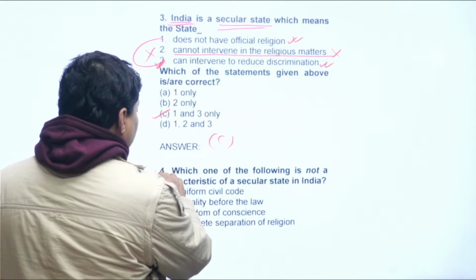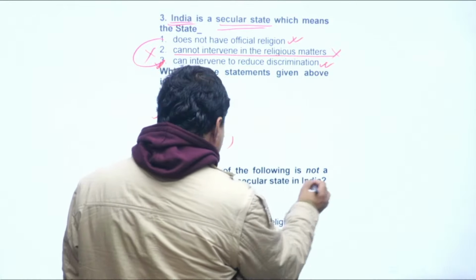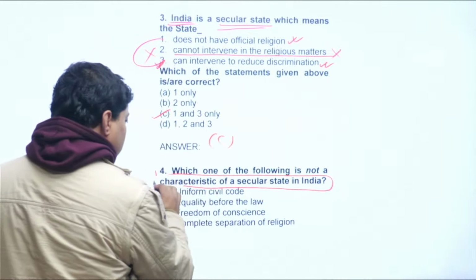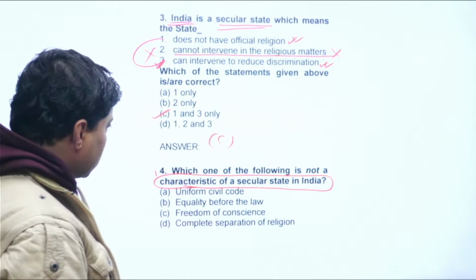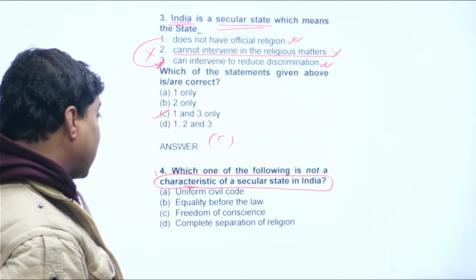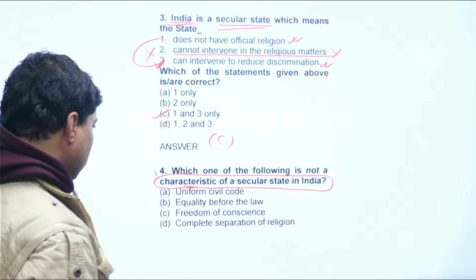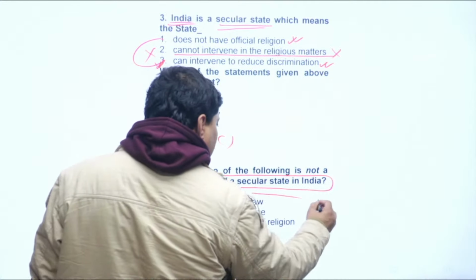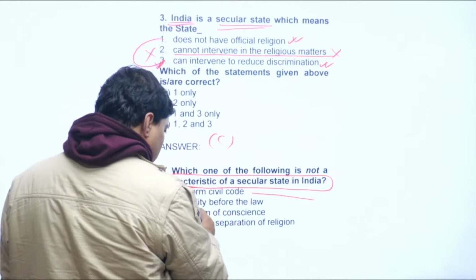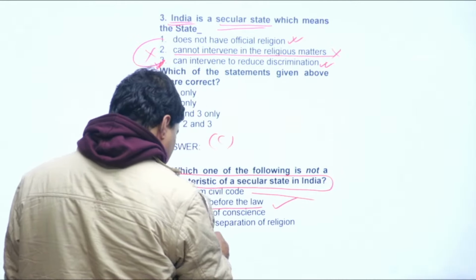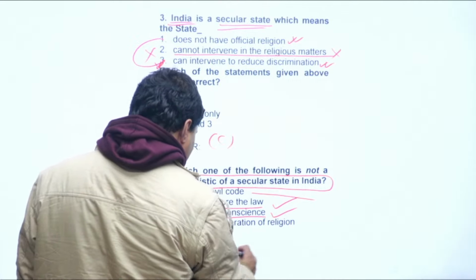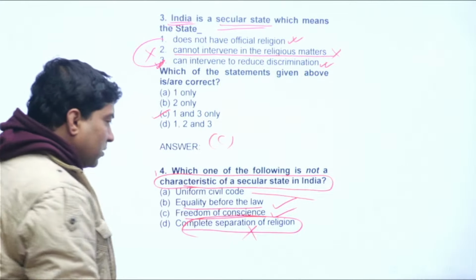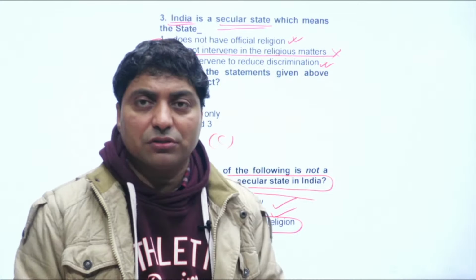Now move to the next question. Which one of the following is not a characteristic of a secular state? You have 4 options, and it talks about what is not a characteristic of a secular state, right, in India. Now, uniform civil code, it may have secular equality before law, it is freedom of conscience, it is complete separation of religion. No, we do not follow the complete separation of religion formula.